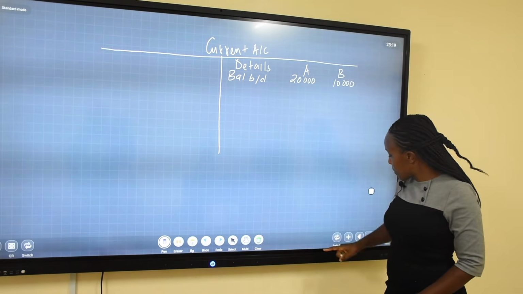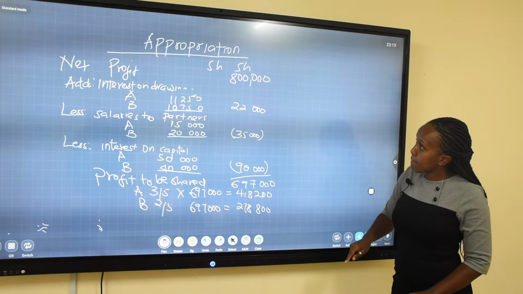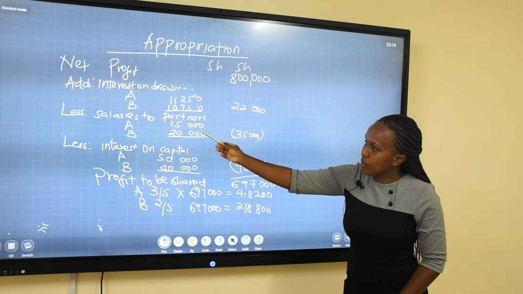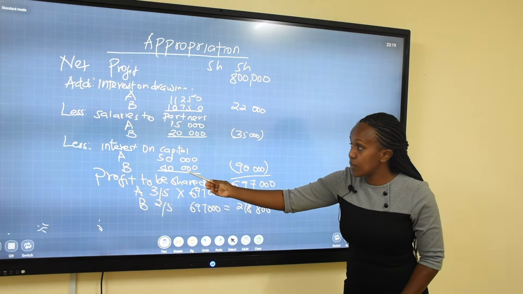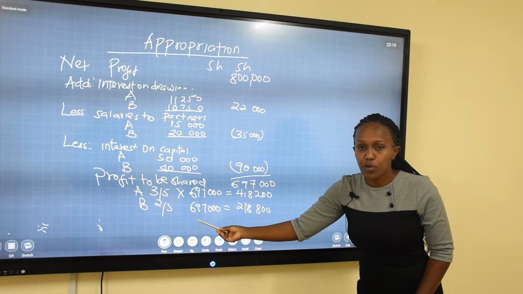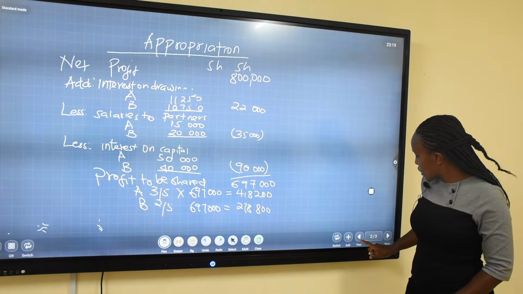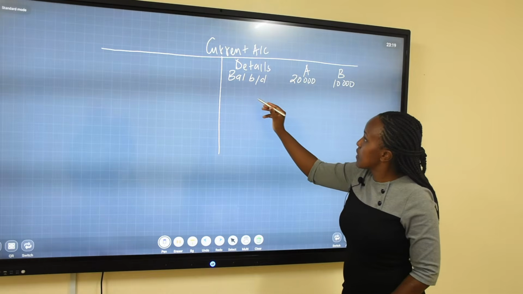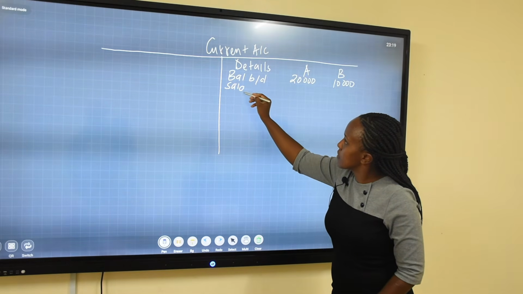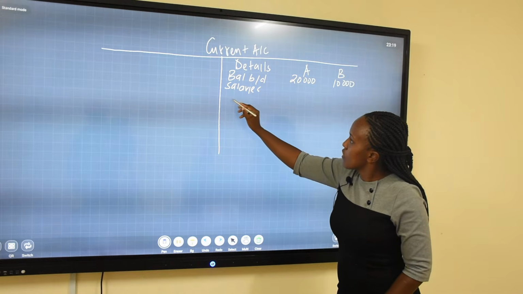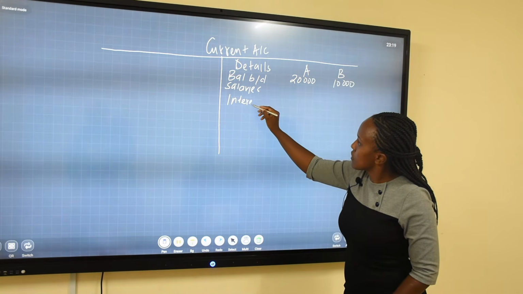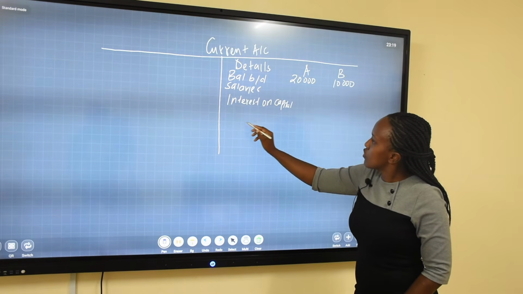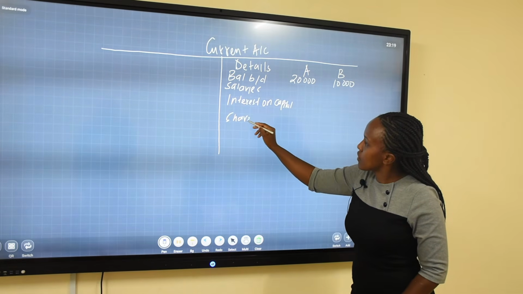What have we seen from the appropriation here? Partners are going to receive salaries. Partners are going to receive interest on capital. Partners are going to receive the profit share. These are the items you are going to be giving them here in the current account. So we are going to give them anything they receive: salaries, interest on capital, and share of profit.